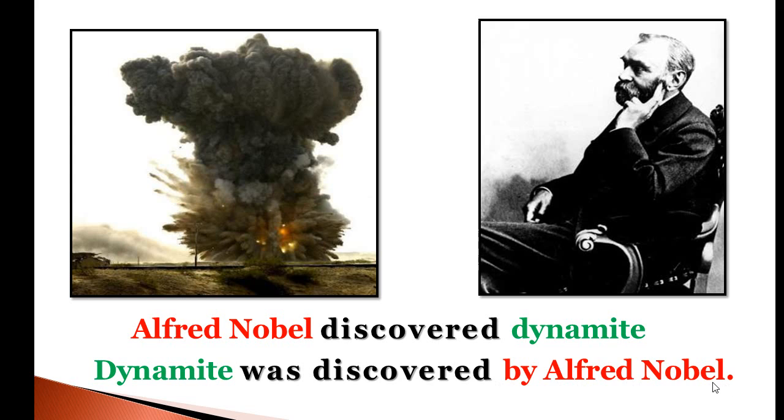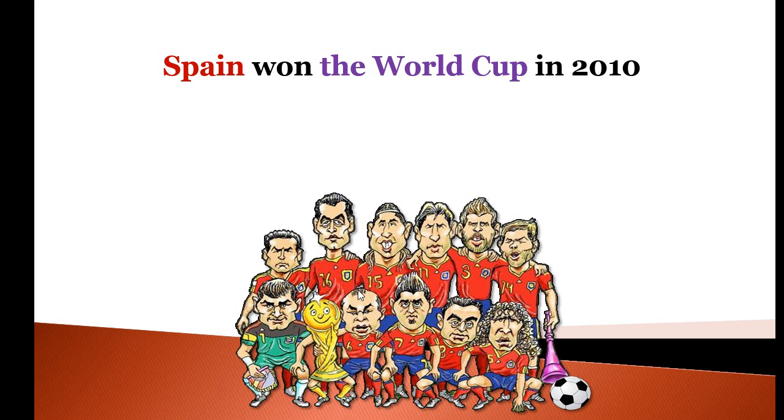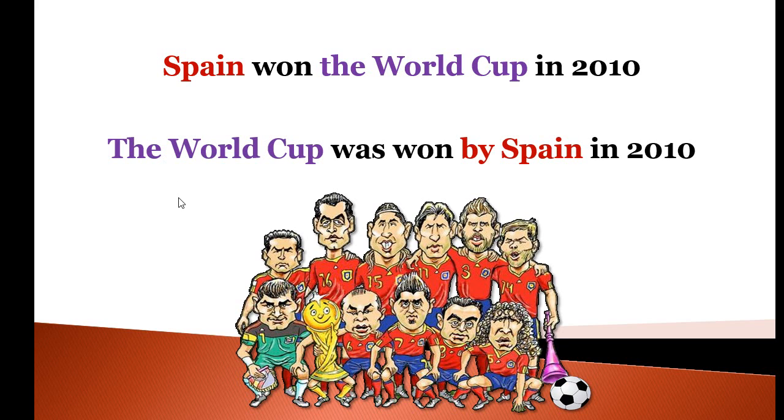By Alfred Nobel is the agent of this sentence. Look at the next example. Spain won the World Cup in 2010. We have to change it into passive form. Yes, you are right. The World Cup was won by Spain in 2010.